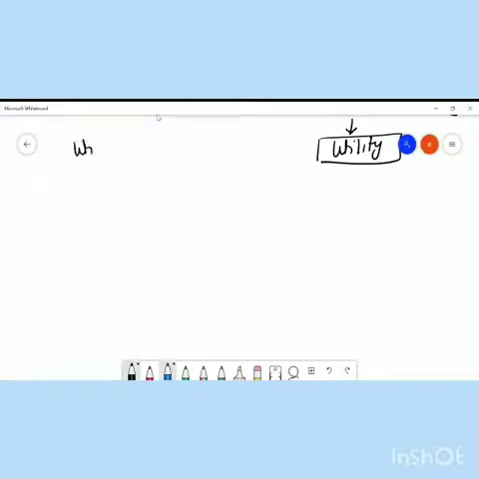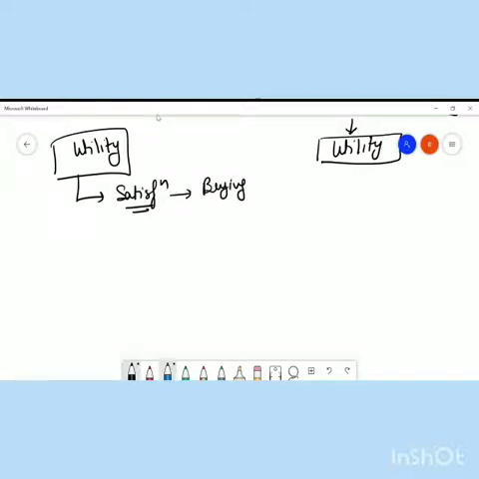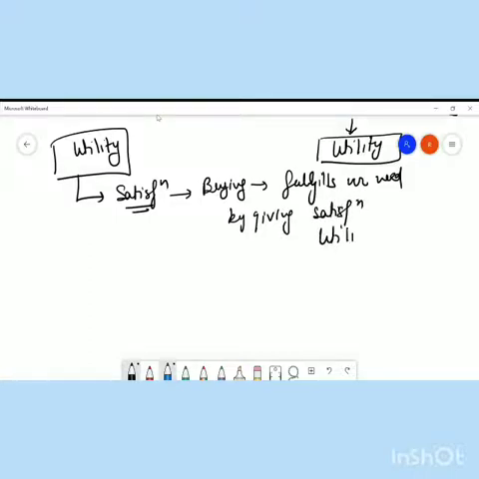Now, before studying this concept, you should be aware of this term, that is utility. Now, keeping economics aside, let us understand what is utility. Utility, in simple terms, implies the satisfaction. Satisfaction implies whenever you are buying a product, that product fulfills your needs, right? So, how does that product fulfill your needs? By giving satisfaction. So I can simply say that utility is nothing but the satisfaction only.